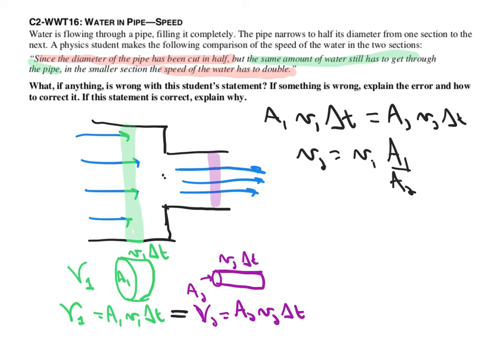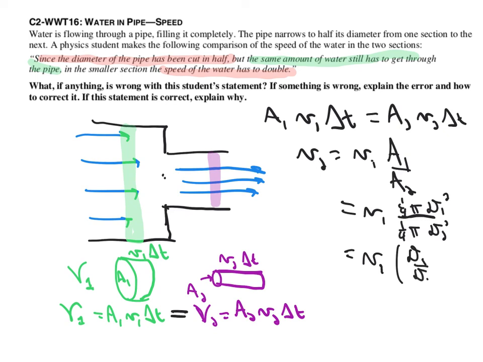But the problem is that the area of a circular disk is pi r squared, or 1/4 pi diameter squared. And so when we put that in here, we end up with the original velocity times the square of the diameter ratio.